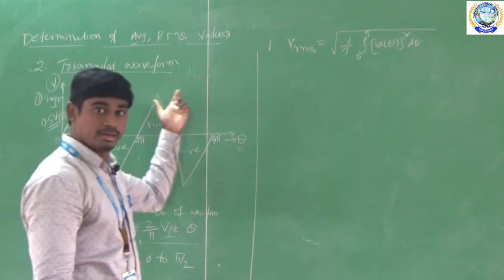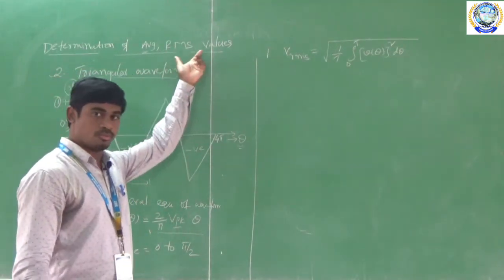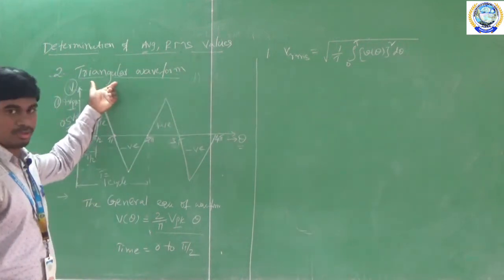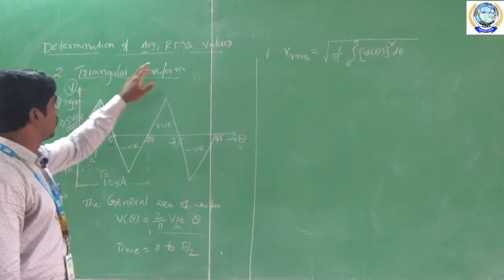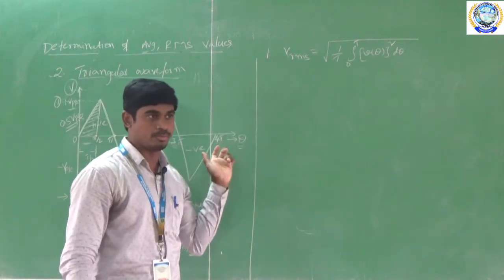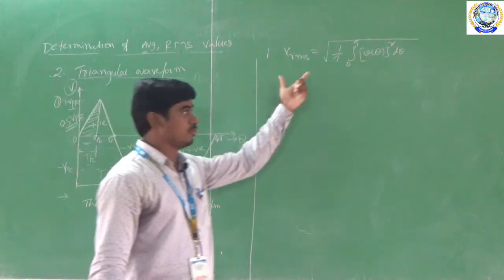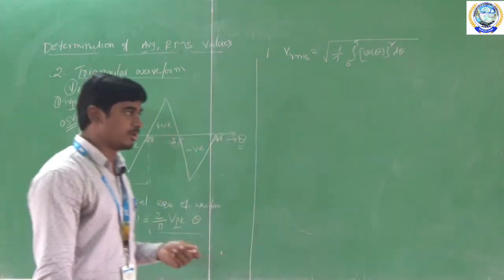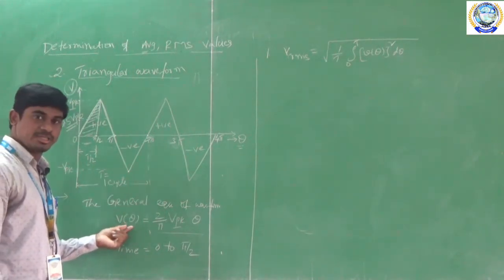So here now we are going to derive the RMS value of voltage for the triangular waveform. RMS value is nothing but the root mean square value of the waveform. Okay. So to derive this equation also, first of all we need the basic equation for the triangular waveform.